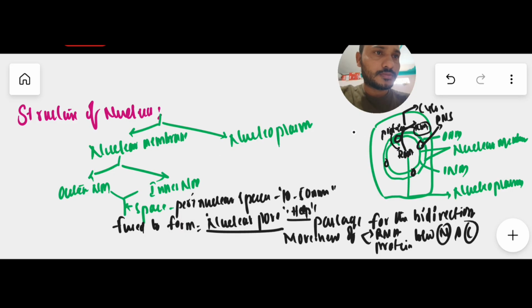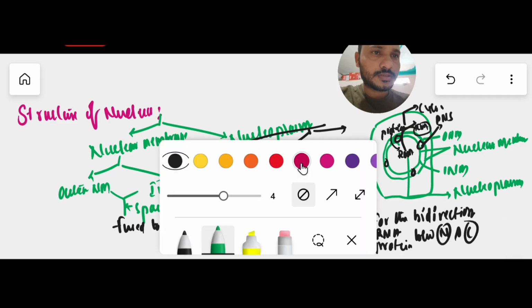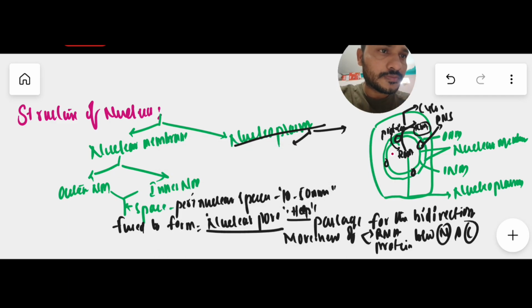And now coming to the nucleoplasm. Generally, this nucleoplasm contains two important structures. Inside the nucleoplasm, we have some small spherical-like structures like this, and they are called the nucleolus. And also we have an elaborate network-like structure like this, and this structure is called chromatin. Very important. So there are two important structures present inside the nucleoplasm.